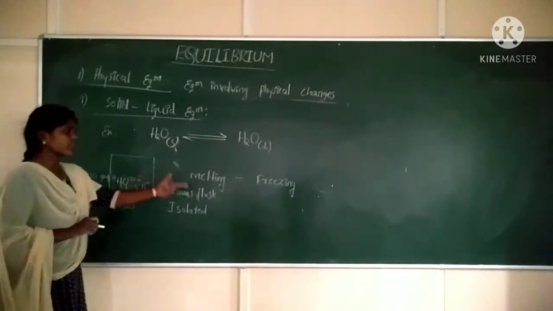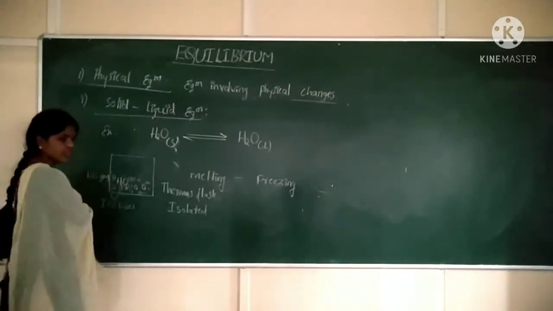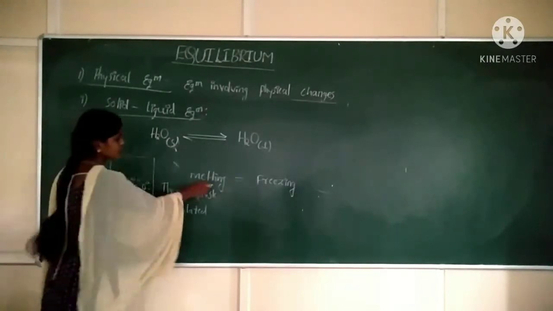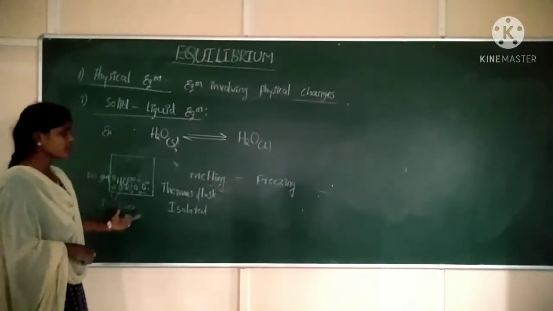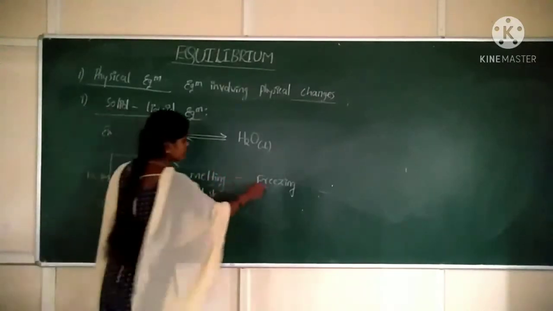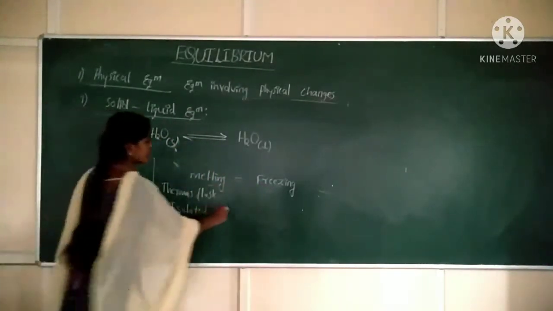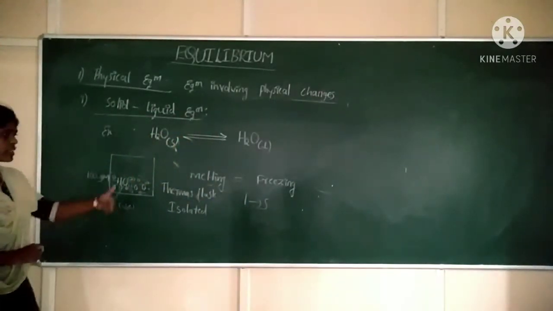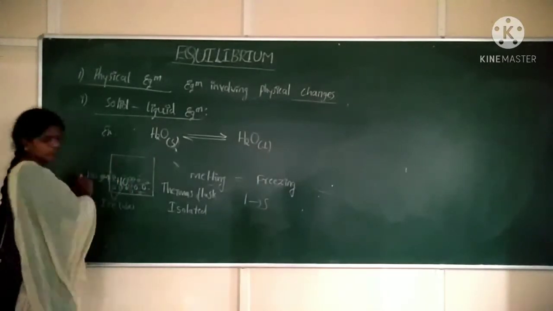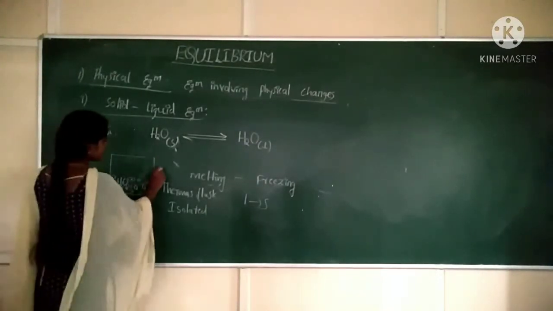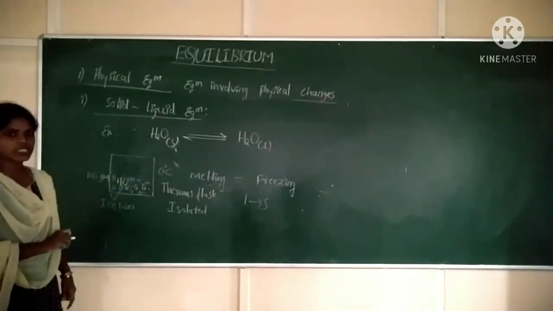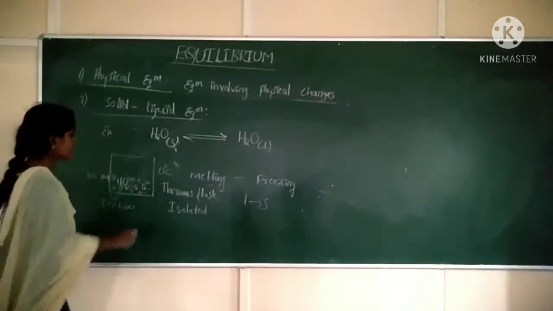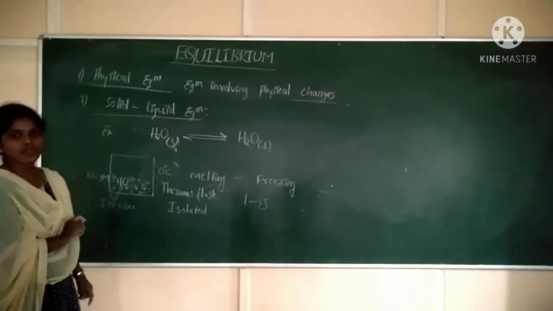Now there we can observe two processes. One process is melting. What is melting? Conversion of solid ice into liquid form. And another process is taking place simultaneously. What is that process? Freezing. Conversion of liquid into solid. And this process takes place at a constant temperature, say 0 degree Celsius. So conversion of solid into liquid and liquid into solid happens at a constant temperature, that is 0 degree Celsius.